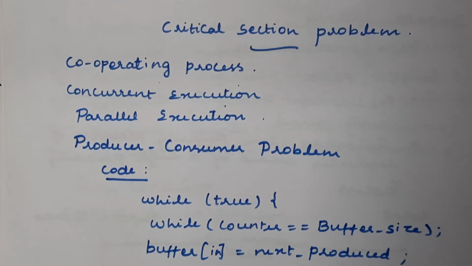Before getting into the critical section problem, I would like to tell you what dependency problems arise in cooperating processes. If you share a common data structure, what are all the problems we will get? We will discuss that, and later on we will discuss the critical section. First, concurrent execution and parallel execution.